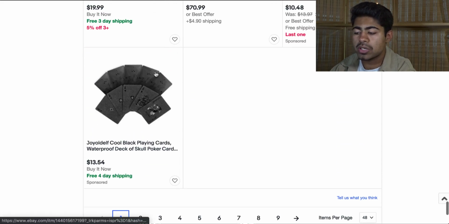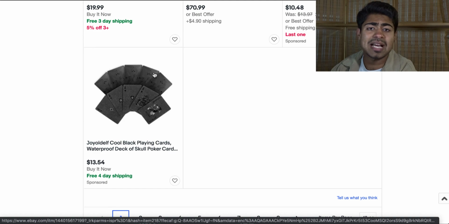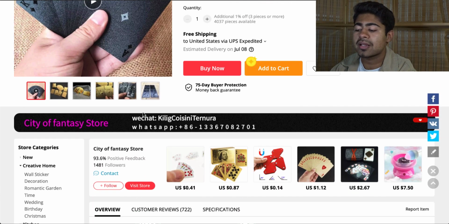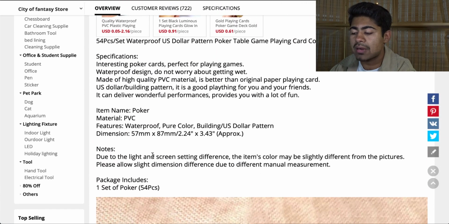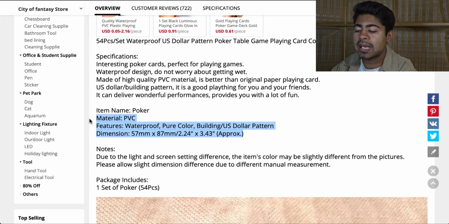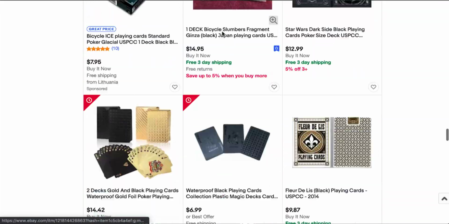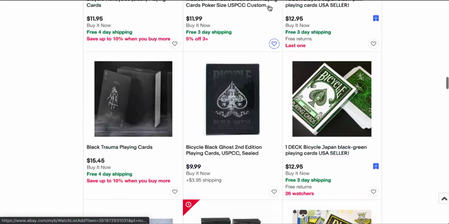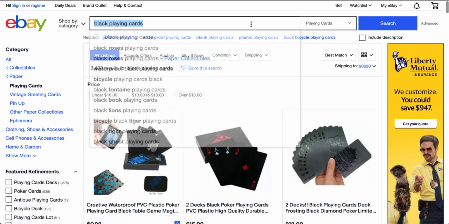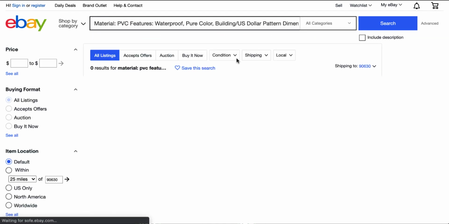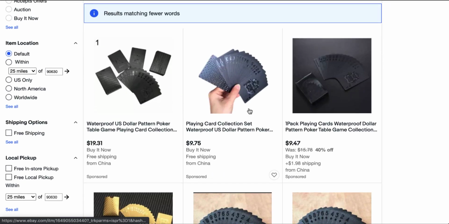Another strategy which you can use in order to find the same exact product is to go on the AliExpress page, scroll all the way down, and copy and paste some of the specifications directly, because a lot of these suppliers use the same exact descriptions as you would find right here on AliExpress. So what you would do is come up here and paste it right into the eBay search. And as you guys can see, more cards came up.